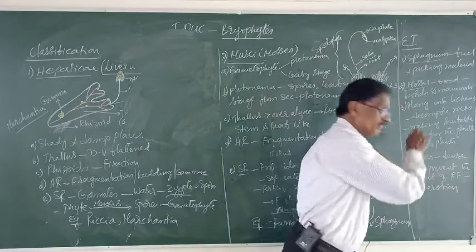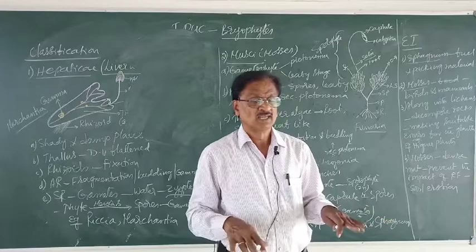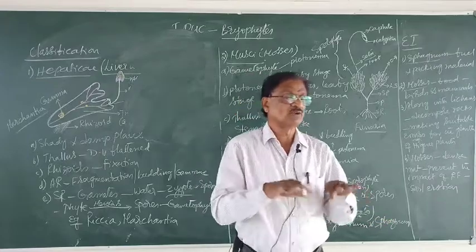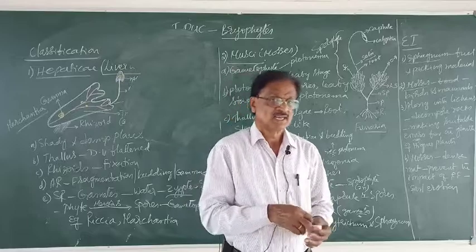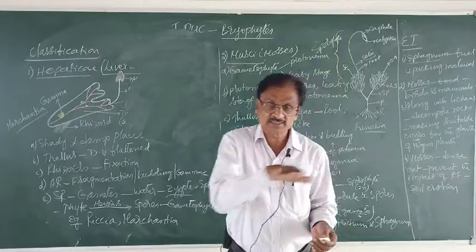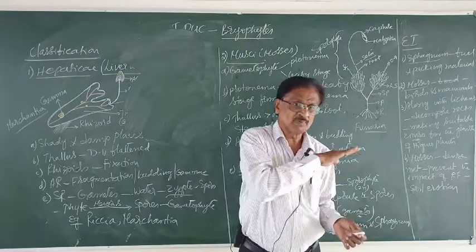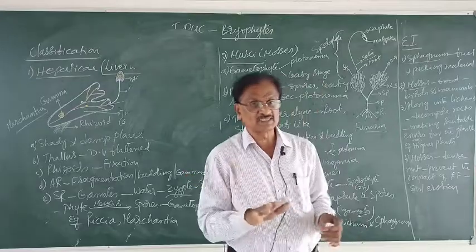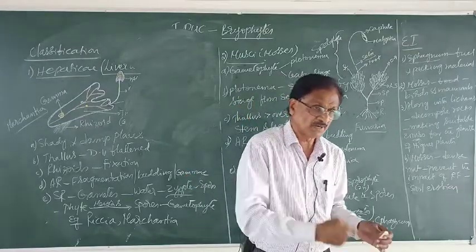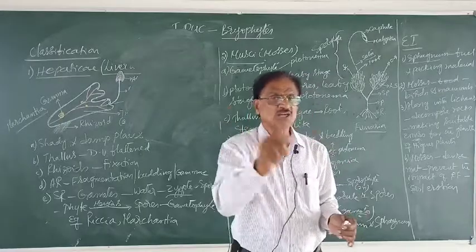Then lastly, the mosses grow in plenty. Where do they grow? They grow in damp and shady places. Whenever the mosses are in plenty, they form a dense mat over the soil surface. It is as good as a mat spread over the soil. What is the advantage of that?